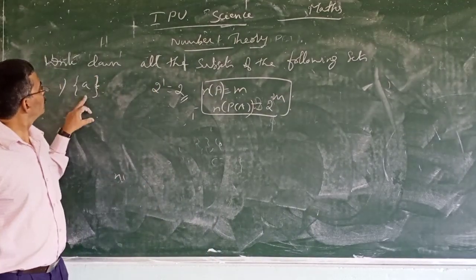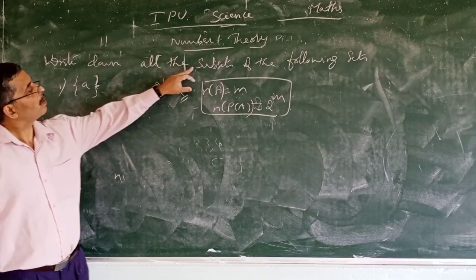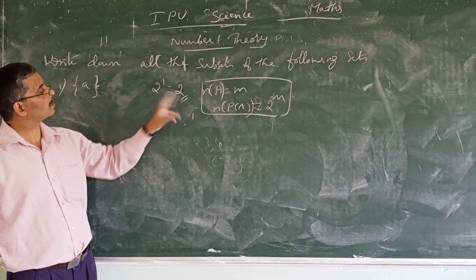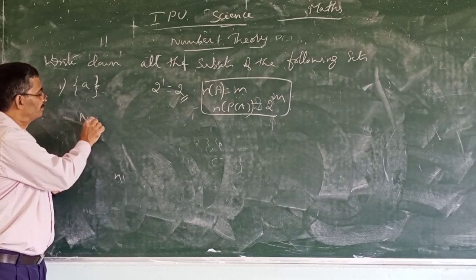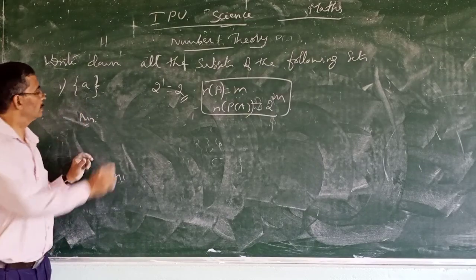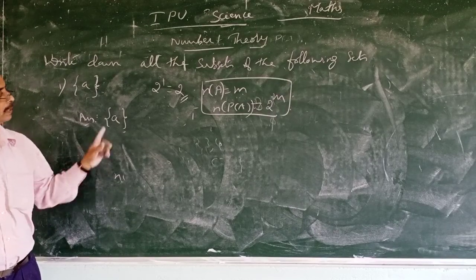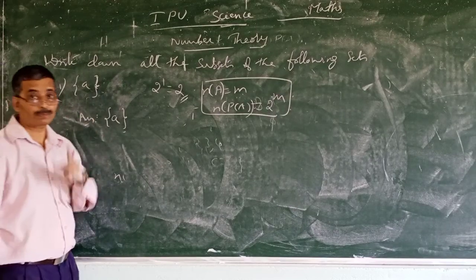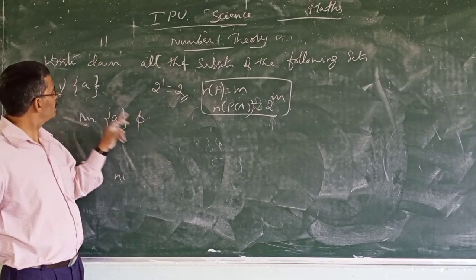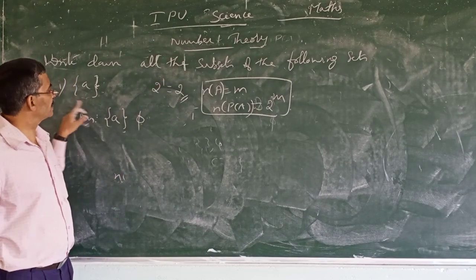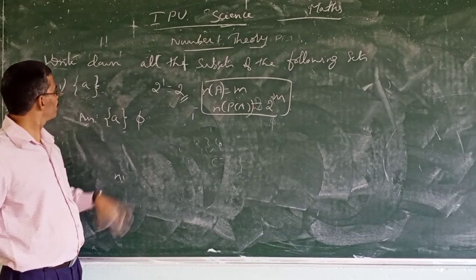So here only one element is there. So the number of subsets will be 2 to the power 1 equal to 2. So what are its subsets? The answer is: itself, having only one element, and one more, the null set. So these are the subsets of this set A. One is itself, another one is the null set.